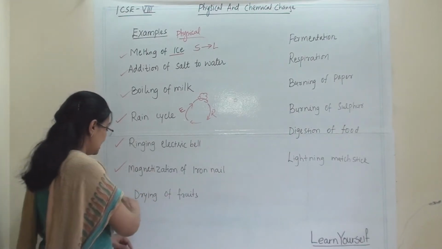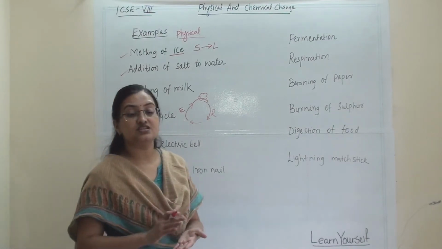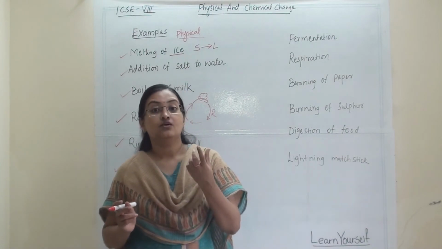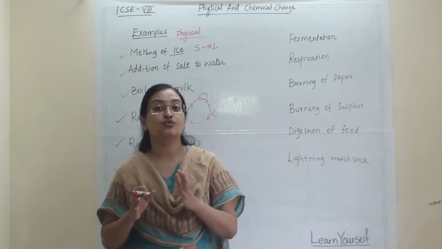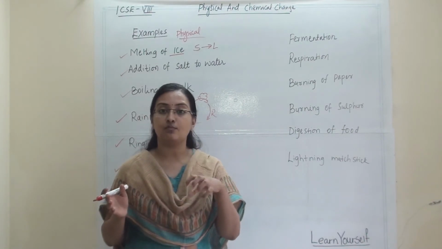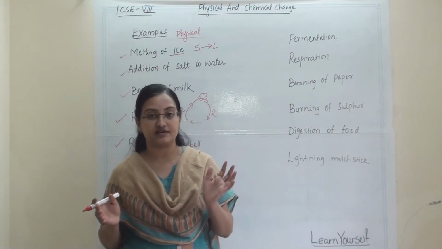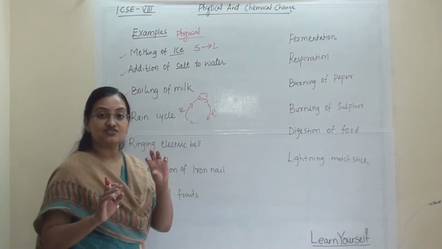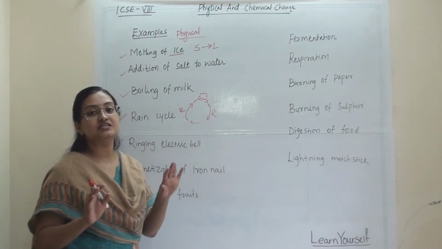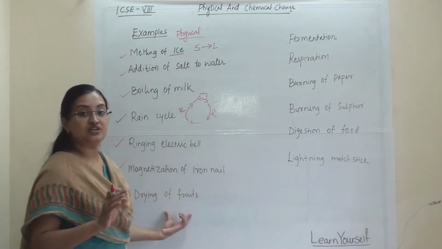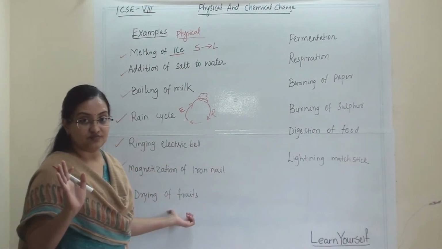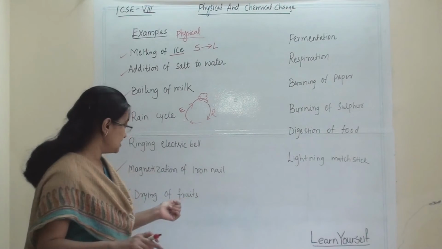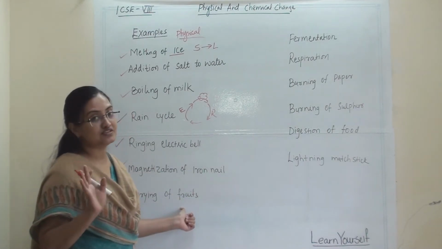Drying of fruits. Drying of fruits is a physical change because its molecular composition and taste, whatever the fruit is, are not going to change. Only the water inside will evaporate, and the fruit's components, vitamins and natural minerals will remain as they are in the fruit. So drying of fruit is a physical change. If the fruit is rotten, then it is a chemical change, but only drying of fruit is a physical change.